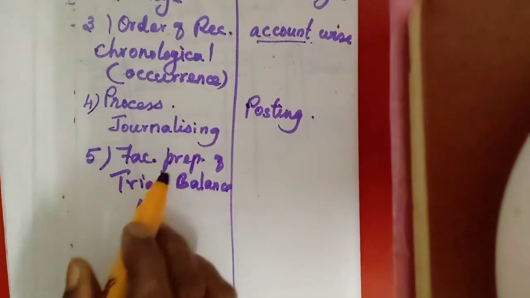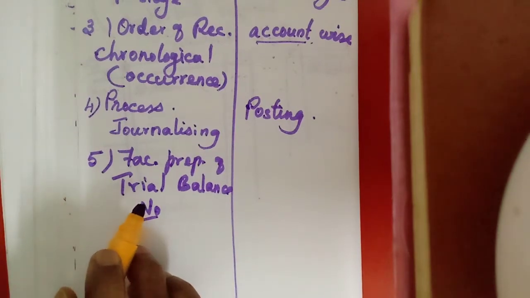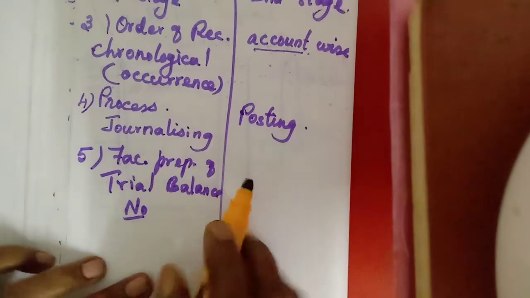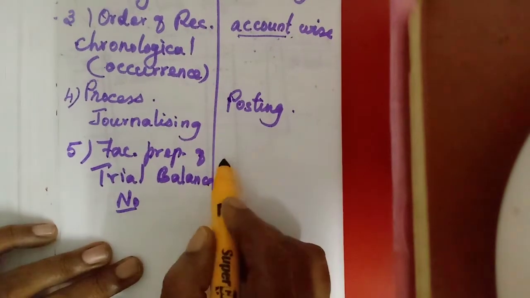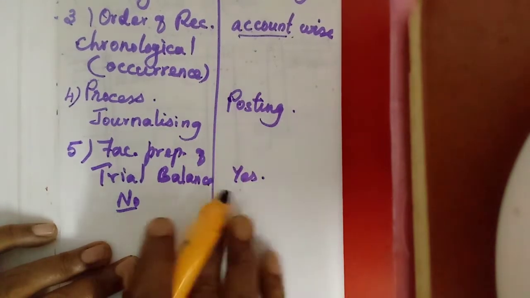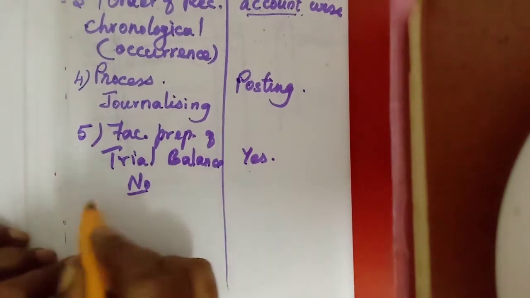From the journal entries we cannot directly prepare the trial balance. But the ledger accounts are regarded as the basis for preparation of the trial balance.